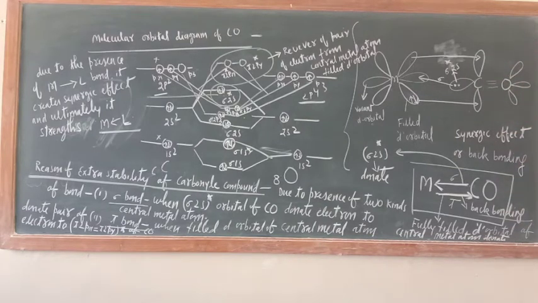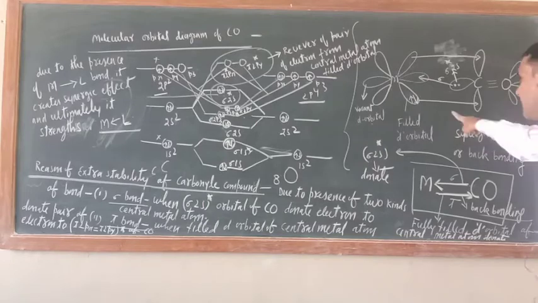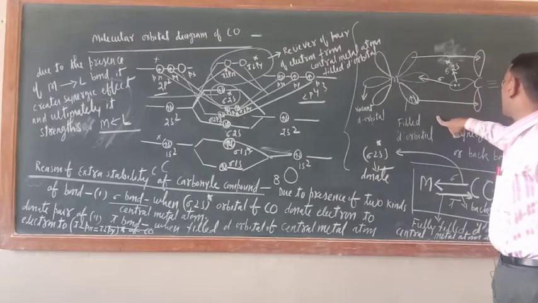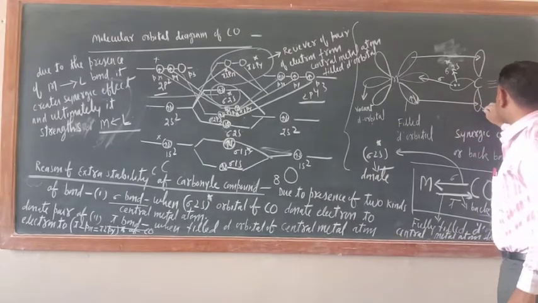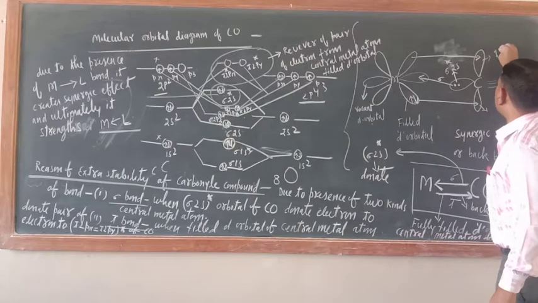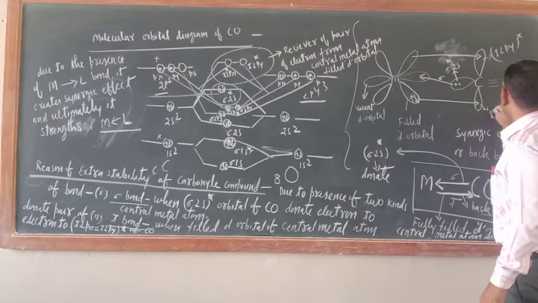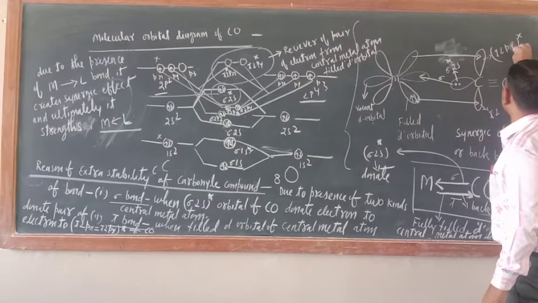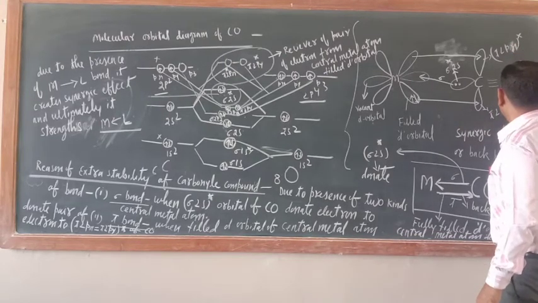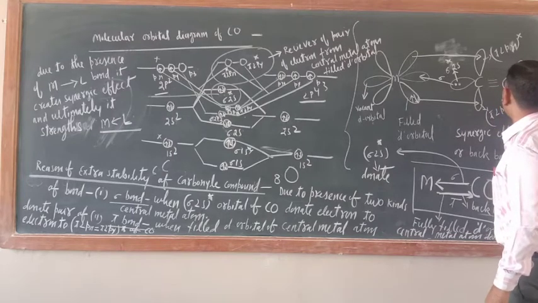A little bit of clarity may not be there, but once you read it thoroughly, definitely you will understand this. If you understand this side, then there is no problem at all. What are these? These are pi 2px anti-bonding, and this is also pi 2py anti-bonding.